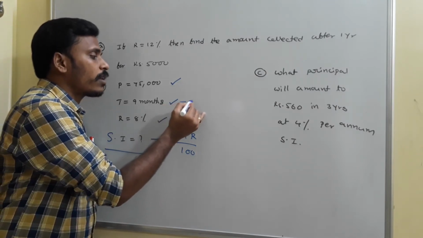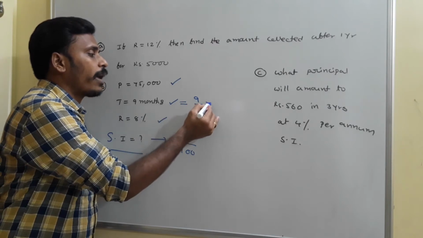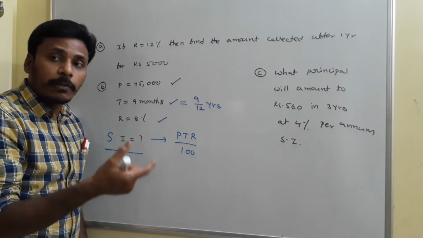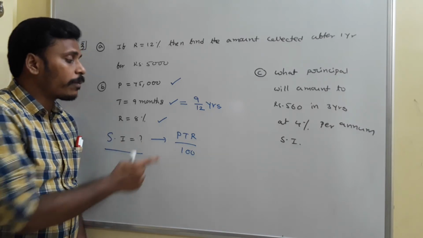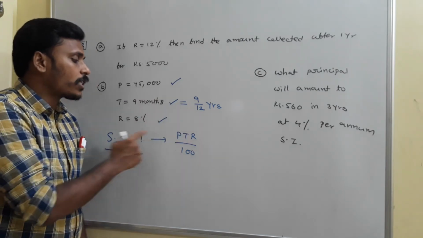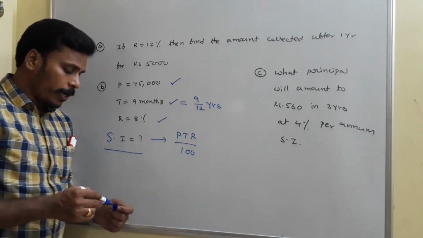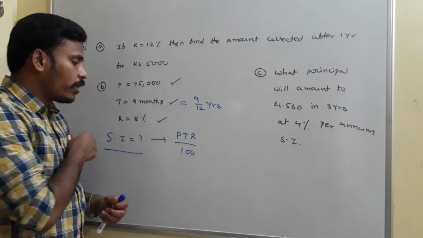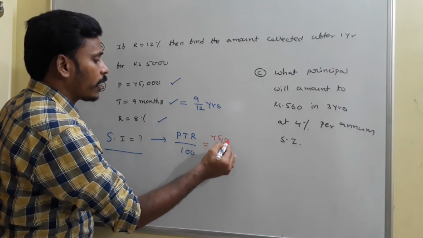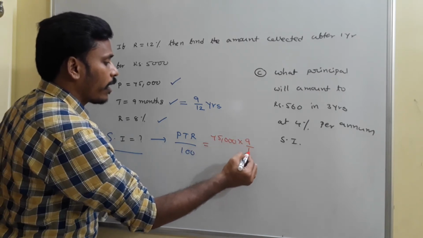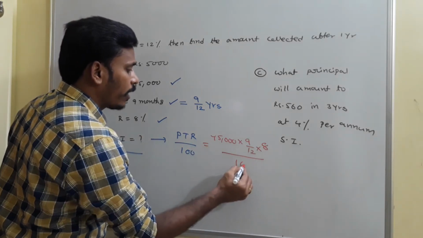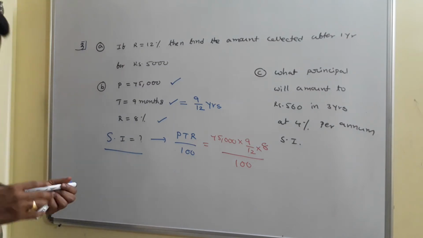So if you convert this 9 months into years, it will become 9 by 12 years, because 1 month is 1 by 12, so 9 months is 9 by 12. Now the principal is the same amount and the time is 9 by 12 years, whereas R is 8% divided by 100. And now this is equal to principal 75,000 into time 9 by 12 into rate of interest 8 divided by 100. This is what we need to simplify.